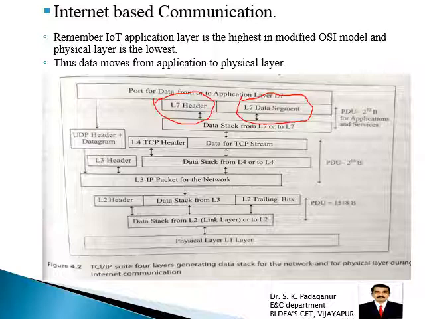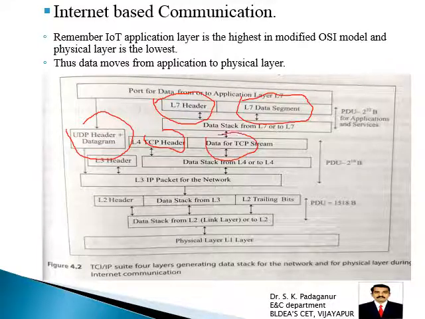So when it comes to the transport layer, the UDP or TCP header is added here, along with the data for that particular TCP. So these are very important. When it comes from the top layer to the lower layers, for every layer it will add its header as well as the data.